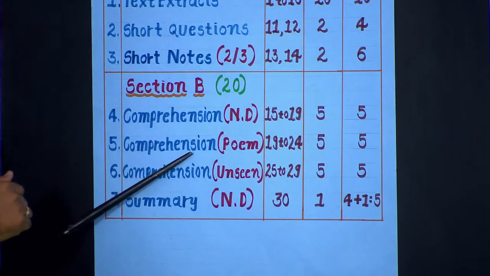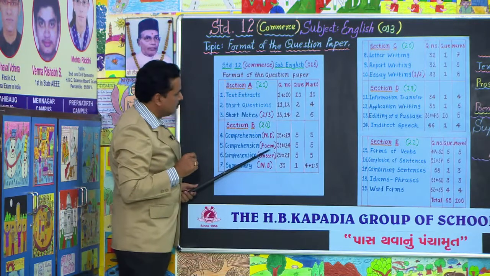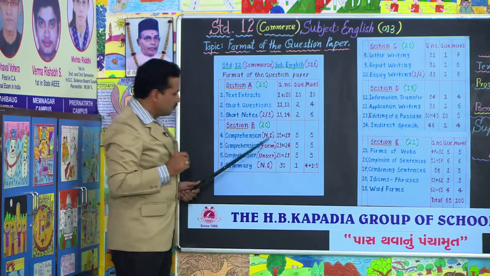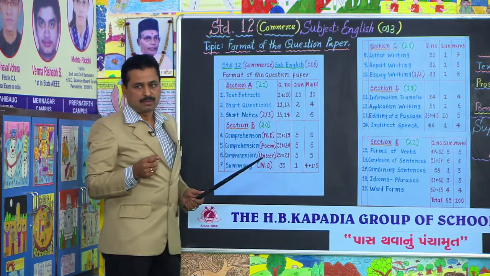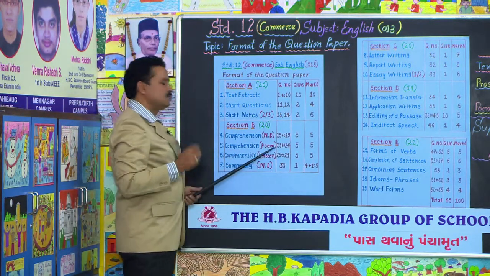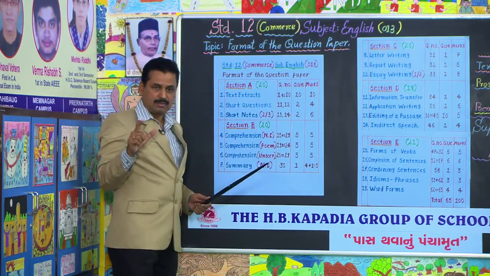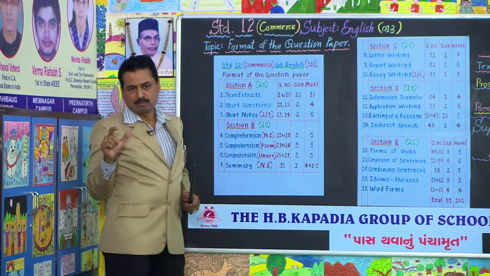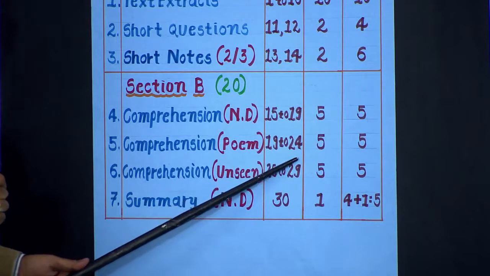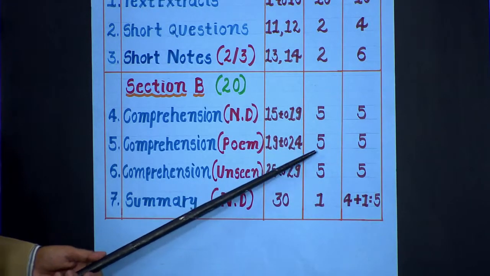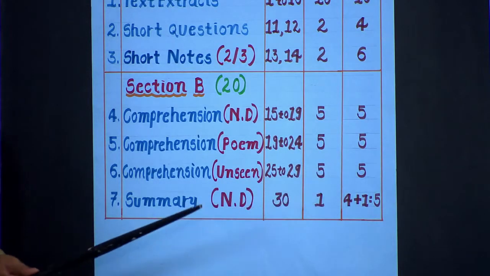Next one, again comprehension. You see in the bracket, poem. Again, I would like to tell you, this poem would be from your textbook, detailed study. Here you will be given a stanza. It is not called a paragraph; if it is part of any poem, then it is called a stanza. Here there would be questions 19 to 24. In this way, you are going to have 5 questions and they will carry 5 marks.